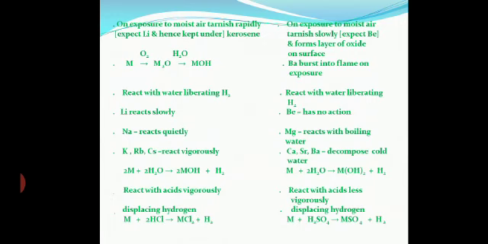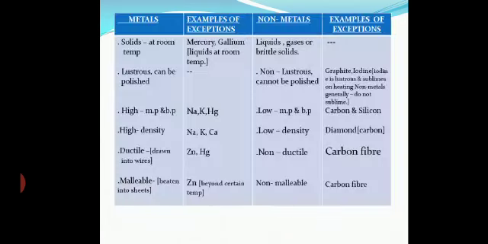Now next, if you see metals, there are certain exceptions. This is very important, this chart which you can see in front of you on the screen. The exceptions come in the exams. Metals are generally solid at room temperature, except mercury and gallium, they are liquids. Got it. Non-metals are liquids, gases or brittle solids. There is no exception for that.